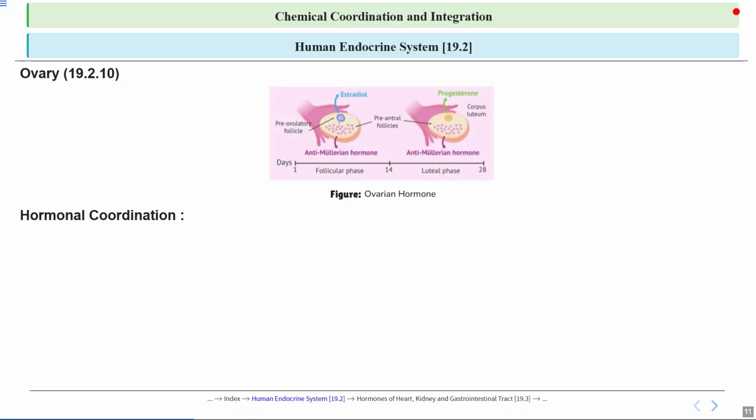Hormonal coordination. We have just discussed that both hormones, estrogen and progesterone, work together to maintain reproductive health by regulating the menstrual cycle, supporting pregnancy, and ensuring the proper development of the female reproductive system. Estrogen promotes the growth of the uterine lining, while progesterone helps maintain it during the luteal phase, creating a supportive environment for potential embryo implantation. Together, they also influence secondary sexual characteristics and regulate the release of eggs from the ovaries, ensuring the body is ready for reproduction at the right time.